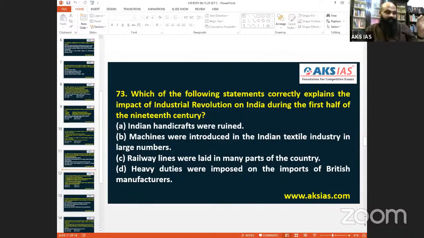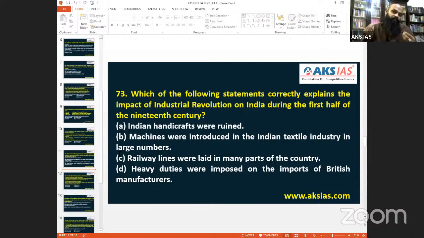The Industrial Revolution began in the 18th century. The First World War is in the 20th century, 200 years difference. So we will eliminate the option that machines were introduced in the textile industry in large numbers in India, because machines were introduced in England. We are a resource market. Cotton, indigo, jute and all was taken from here to England. They would finish the produce there and bring it back to India. Railway lines were laid in many parts of the country.